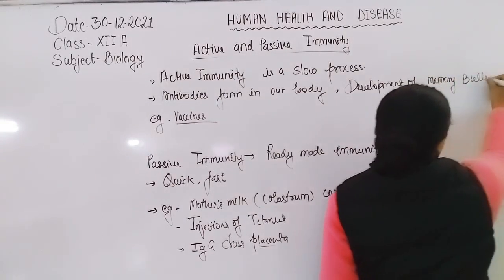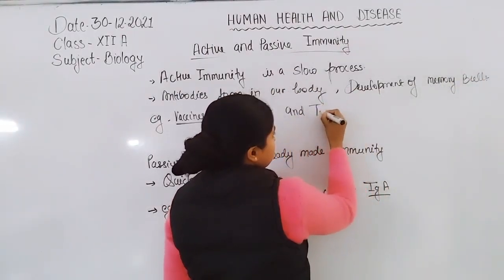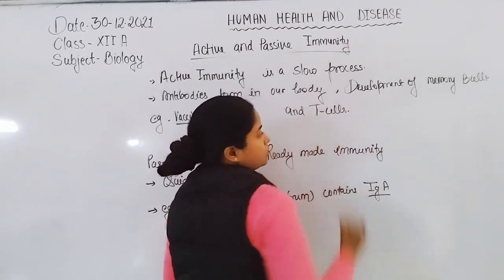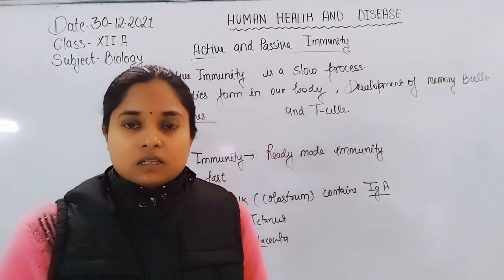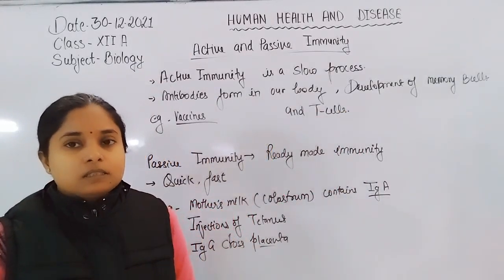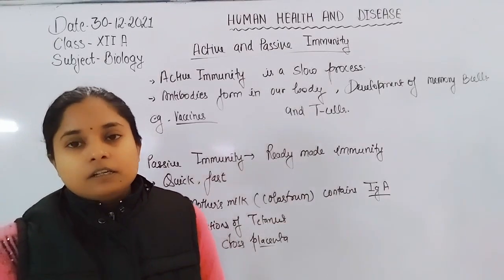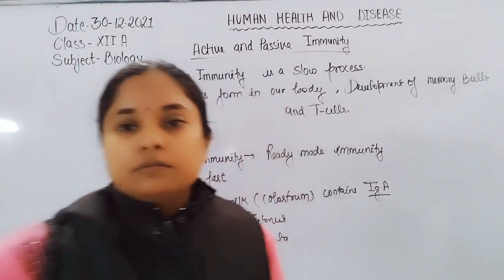B cells and T cells. So these are some important points of active and passive immunity. Now students, let us discuss immunization and vaccination.